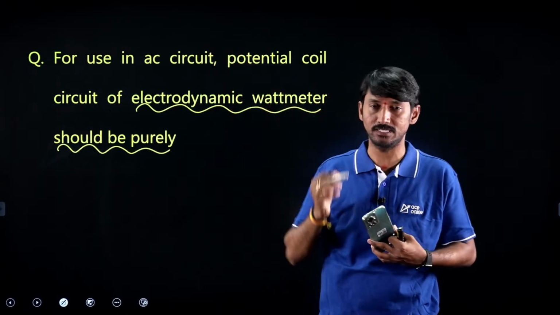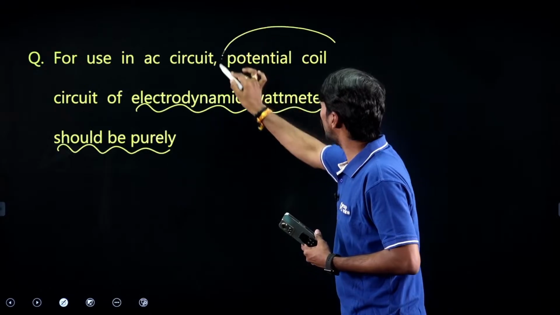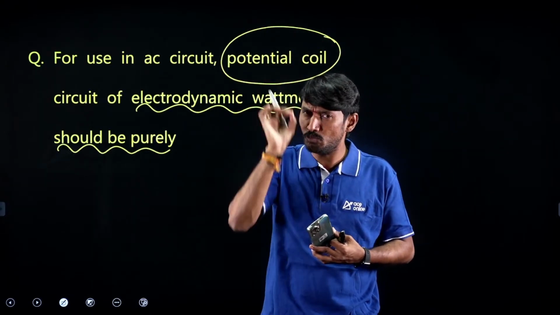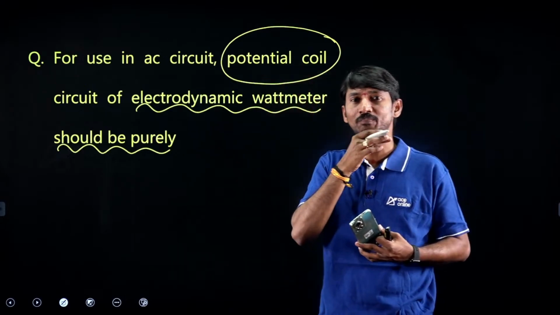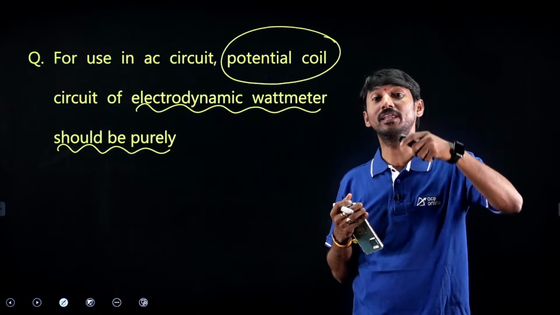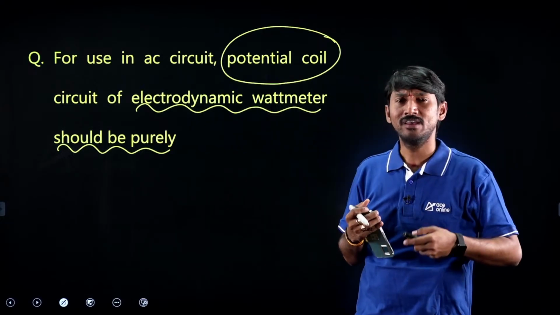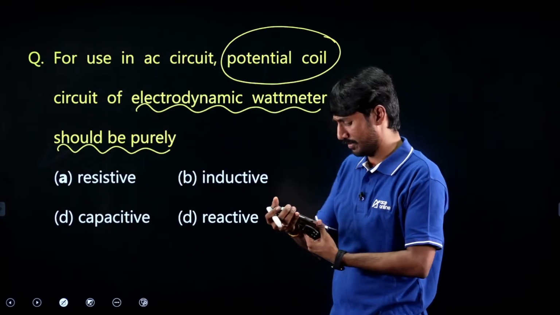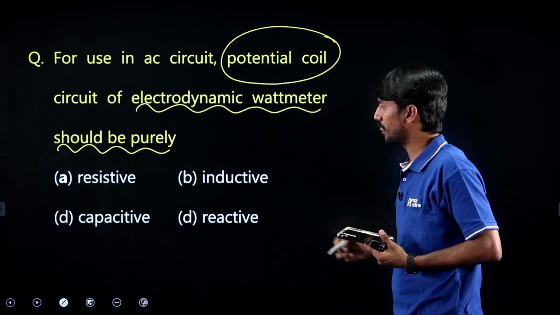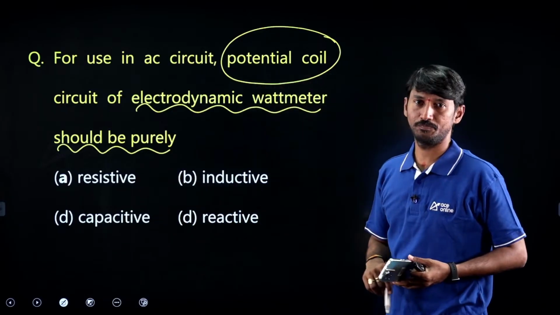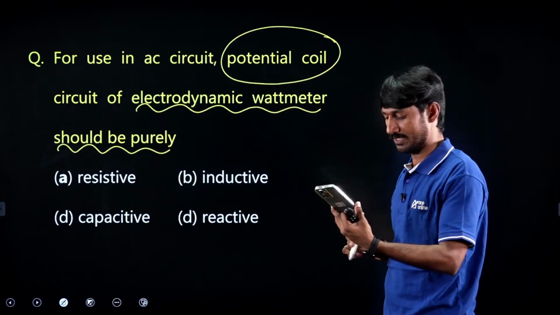The moment you see the word potential coil, what should be its resistance? Very high resistance, ideally purely resistive. The options are resistive, inductive, capacitive, reactive. What is the suitable answer?